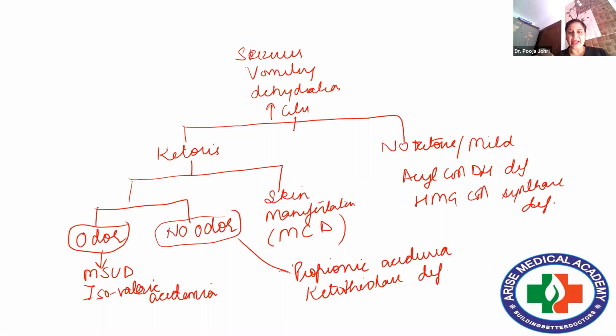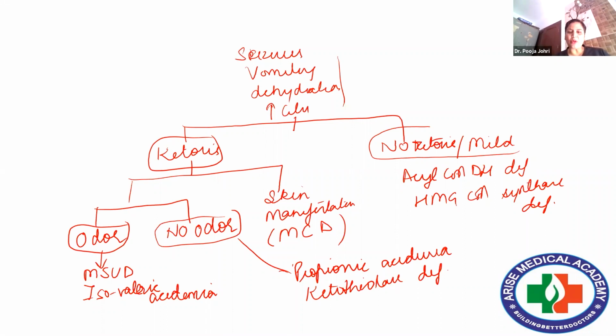Again, I will repeat it. Seizures, vomiting, dehydration, and hypoglycemia are the generalized symptoms. But sometimes what happens is ketosis is there or no ketosis is there. If we talk about ketosis, there is increased concentration of ketone bodies. So the urine is giving a characteristic odor or the urine is without an odor, right? And if we talk about skin manifestations, it is multiple carboxylase deficiency. And with odor, I told you that it is MSUD and isovaleric acidemia. And with no odor, propionic aciduria will be there.